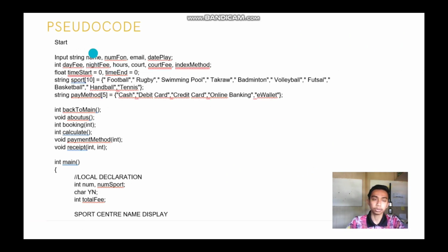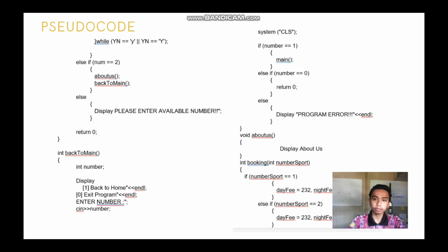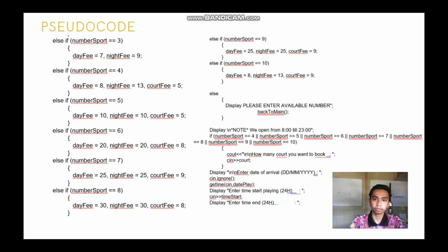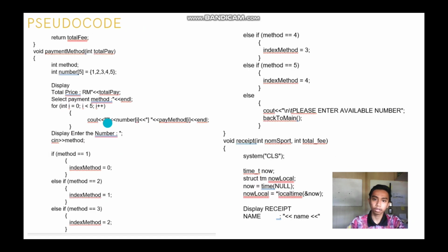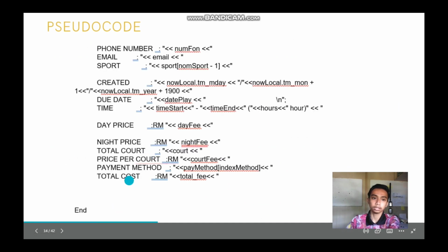Now this is the code. This is start, and then this is input. Start from if num assign 1. This is process. Start from display receipt. This is output, and yeah, this is end. That's what I told in the flowchart.